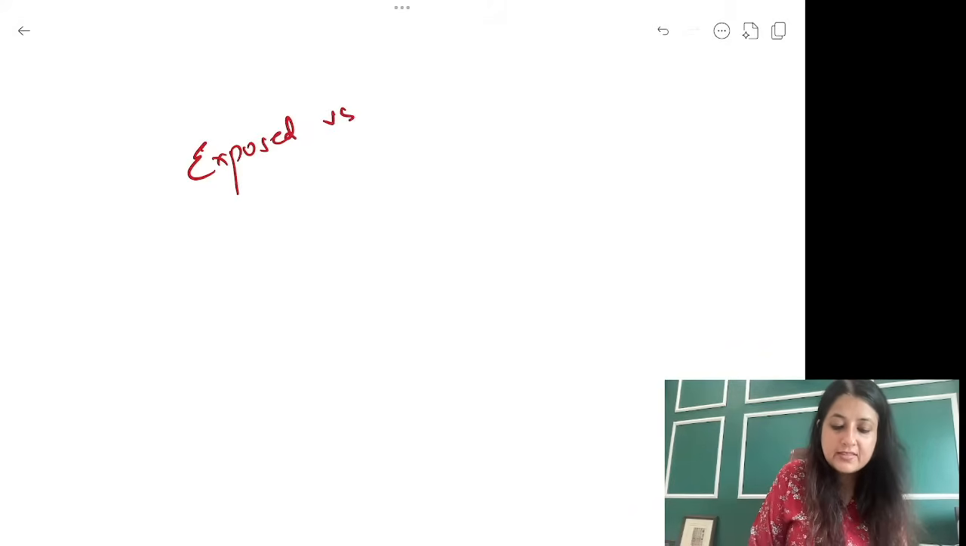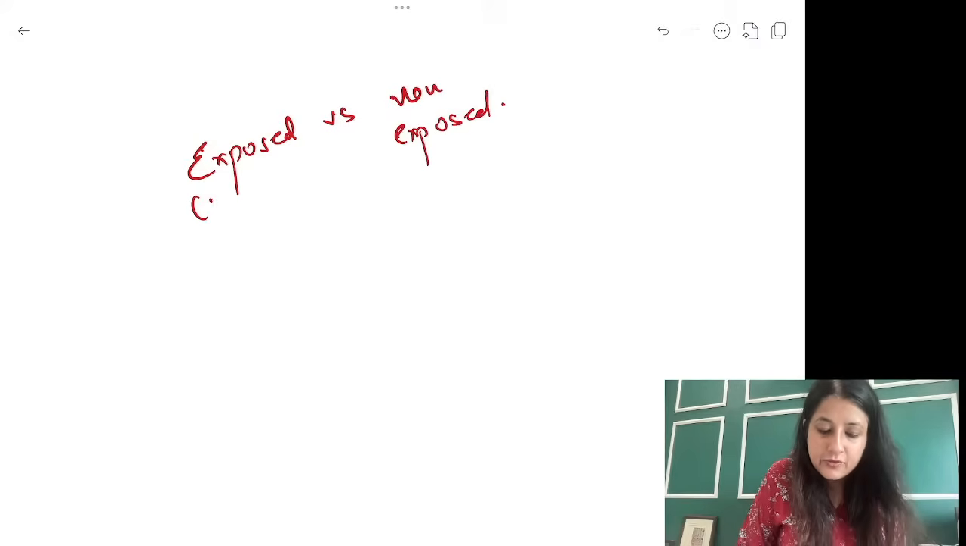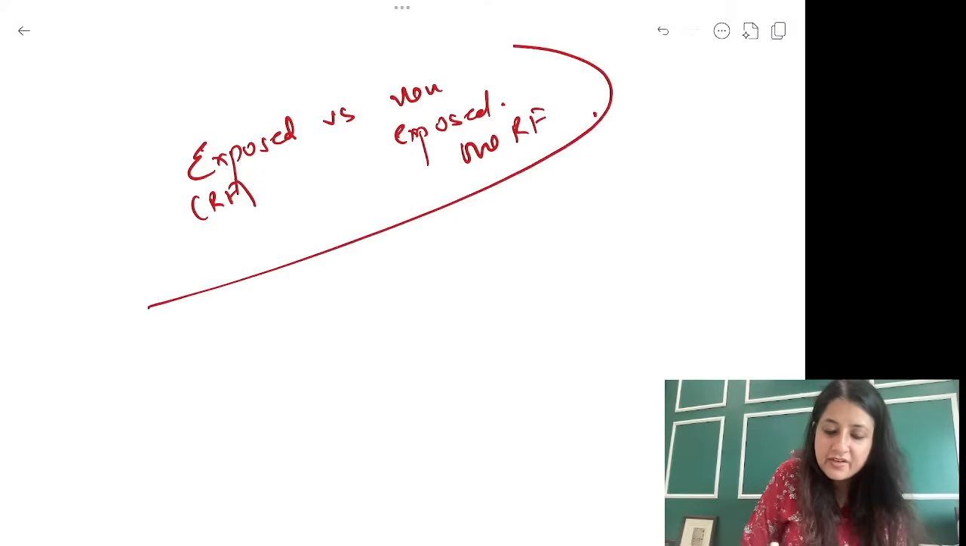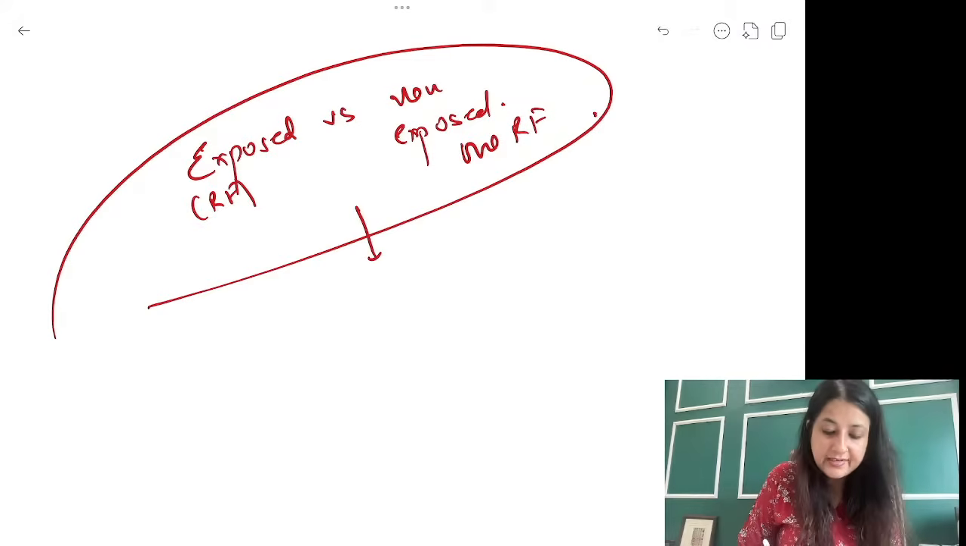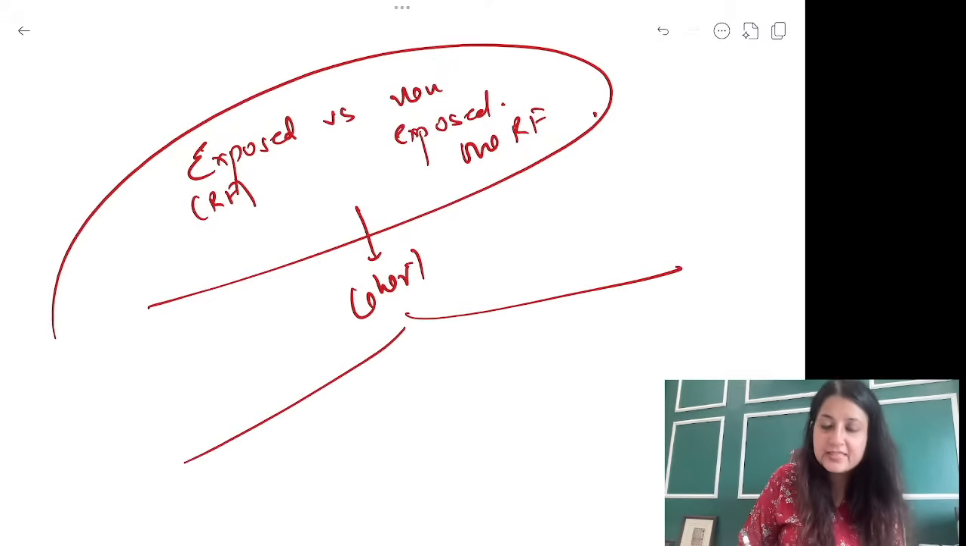Exposed versus non-exposed. You have to be able to figure this out. Risk factor versus no risk factor. Whenever you see this comparison, it is cohort. ठीक है? Now, if you see words like with time, parallel time के साथ move कर रहे हो, prospective